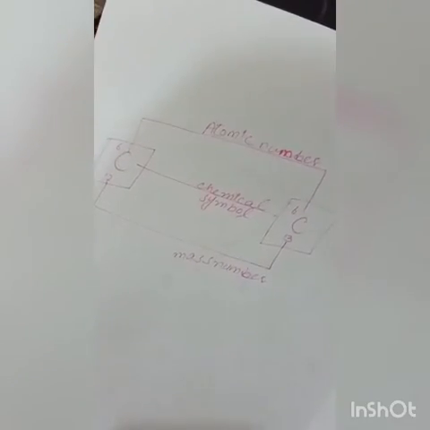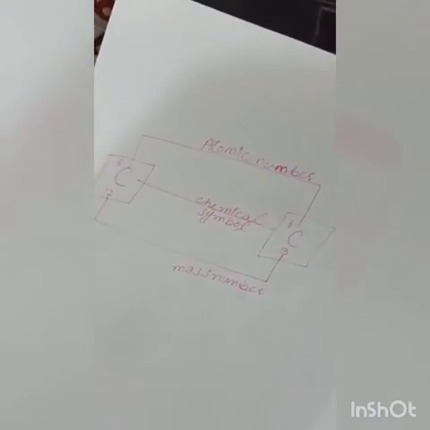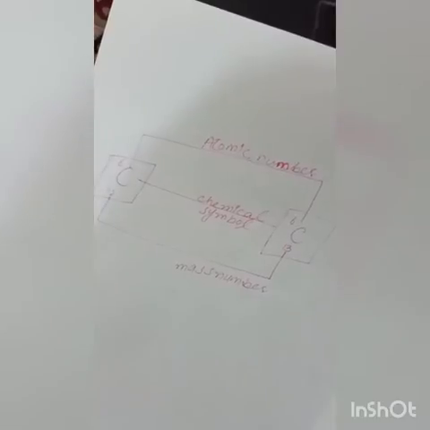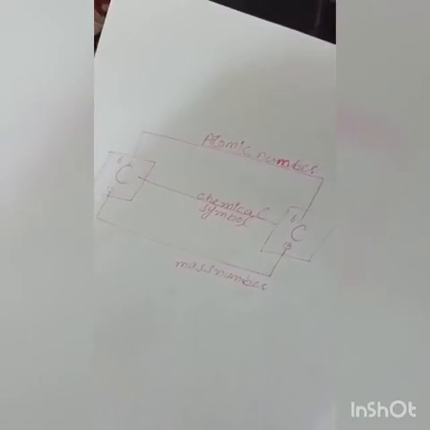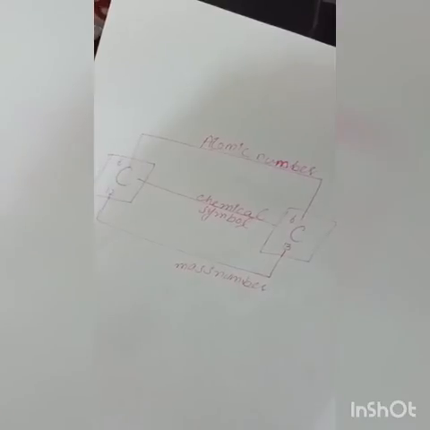Here is the figure through which we represent mass number and atomic number. The digits on the symbol: the digit on the upper side represents the atomic number, and the one on the lower side represents the mass number. And this is the atomic number and mass number of carbon 12 and carbon 13.